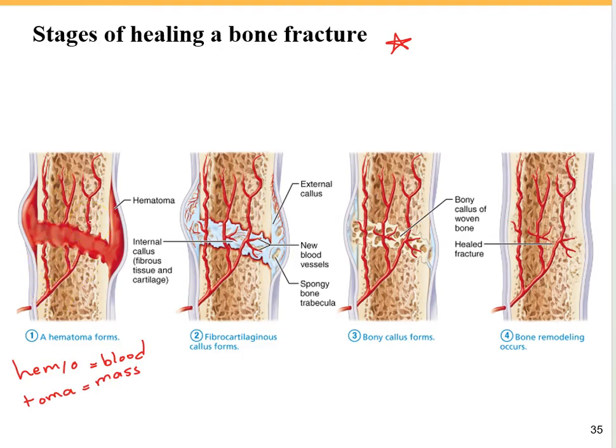at which we can see inflammation. So this region is going to be swollen, you can see the bruise, and then the next stage is when we start formation of the new bone. At first we have to clean this area.